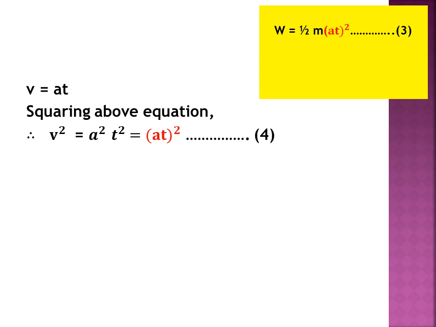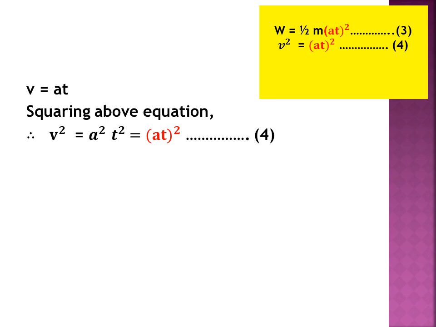So in the previous slide, equation 3 was W is equal to half m (at) the whole square. Now we have got another equation, that is equation 4, as v square is equal to (at) the whole square. Just now we have got this equation.